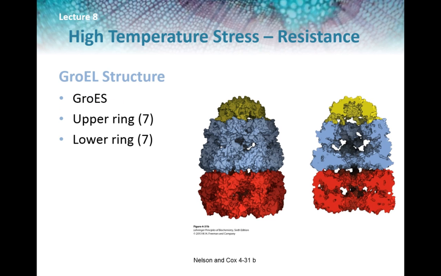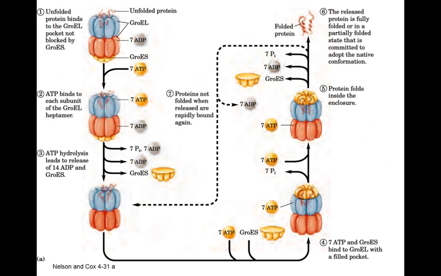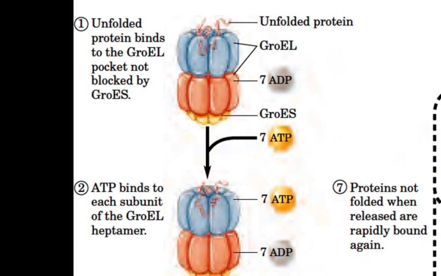The structure of GroEL is shown, but TRiC is similar. Chaperonins are oligomers with two stacked 7-membered rings that form a barrel shape. The rings interact with GroES, which is a helper protein. The entire chaperonin cycle is shown in the diagram. We will break this model down and go over each step individually. In the first step, the unfolded protein binds to the GroEL pocket not blocked by GroES.